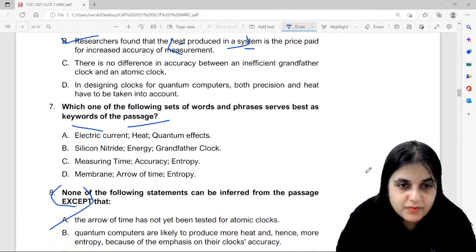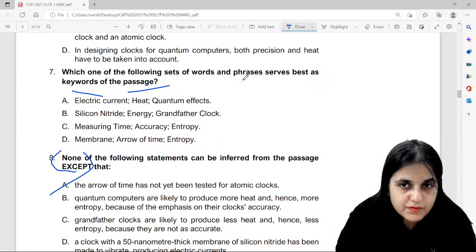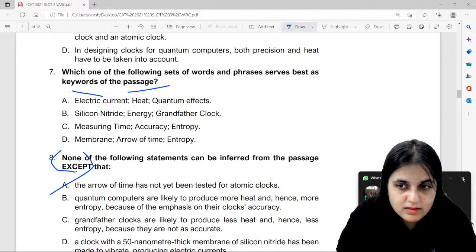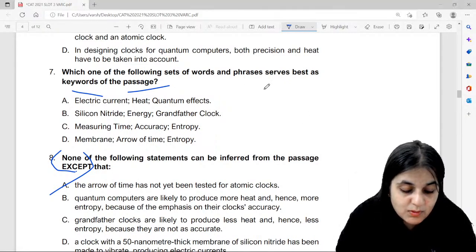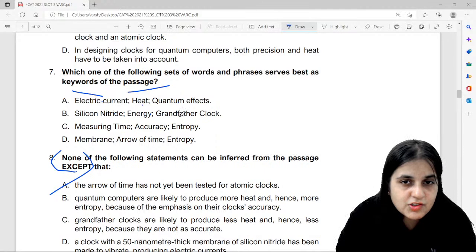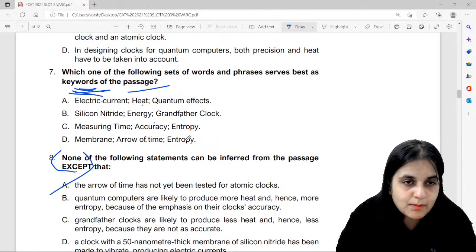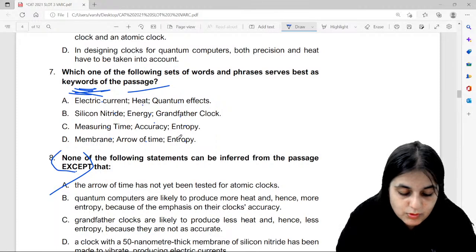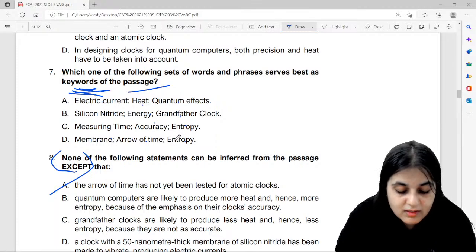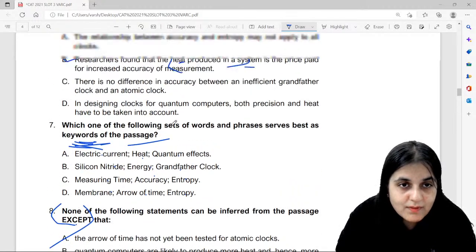Clear with this? Which one of the following sets of words and phrases serves best as keywords of the passage? Electric current, heat, quantum effects, silicon nitride, energy, grandfather clock. Measuring time, accuracy, entropy, membrane, arrow of time, entropy. Now guys, tell me the answer, this is very easy. Keywords. Okay, why not C, Amit?